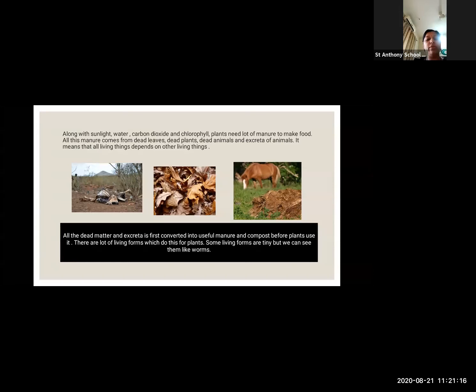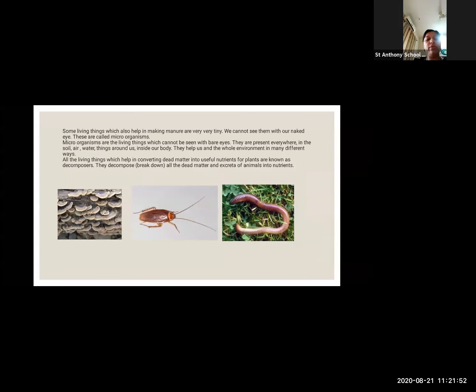All the dead matter and excreta is first converted into useful manure and compost before plants use it. There are lots of living forms which do this for plants. Some living forms are tiny, but we can see them, like worms. They also want to eat, they also want to stay alive. We call them worms.